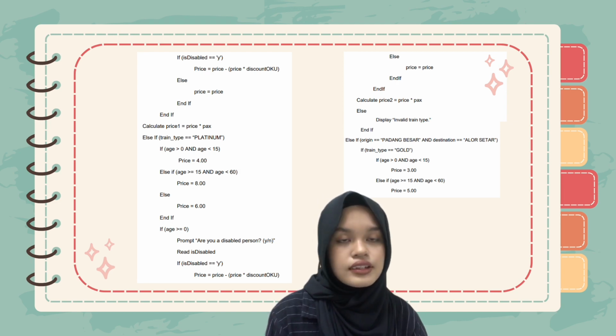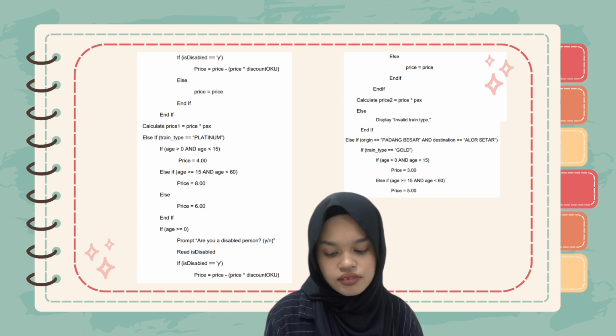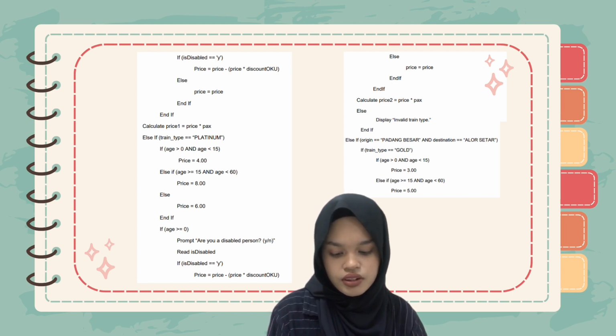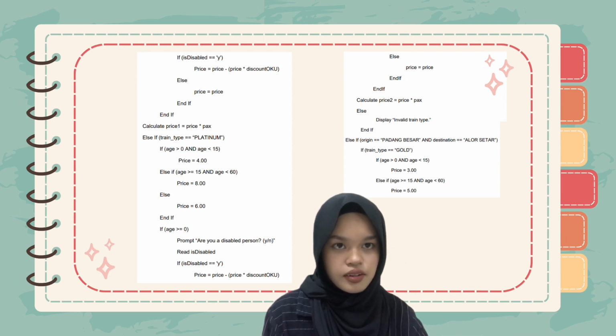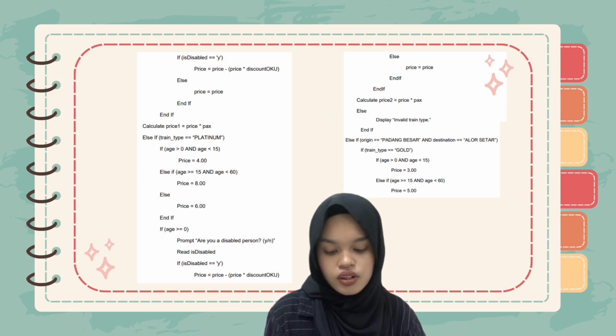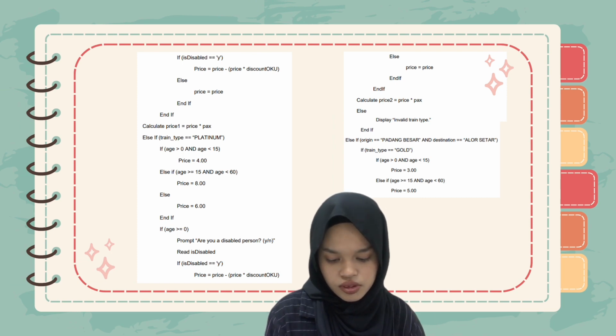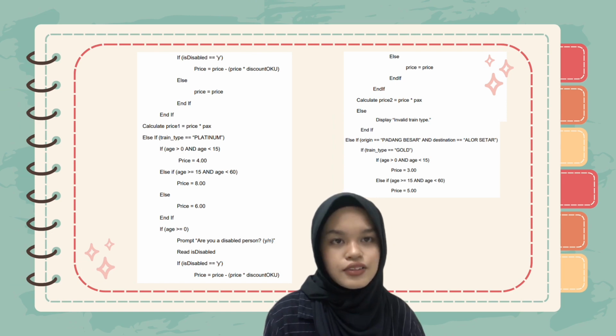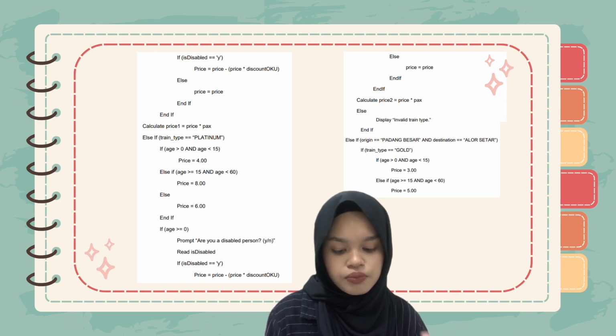If age is greater than or equal to 0, we prompt the user if they are a disabled person, just like the previous one. And then we count the new price. We assign price 2 to the new value. What I mean is we calculate price 2 instead, which equals price multiplied by packs.